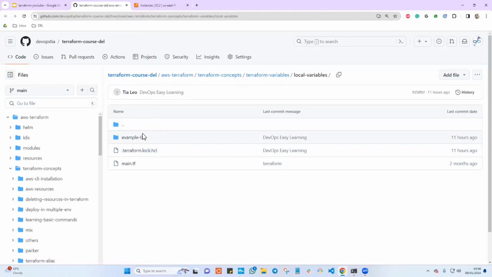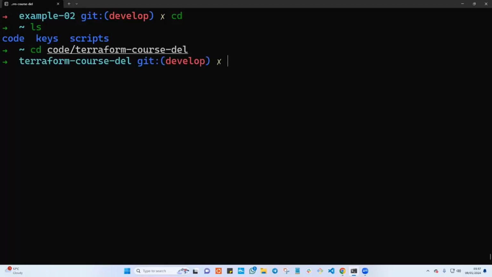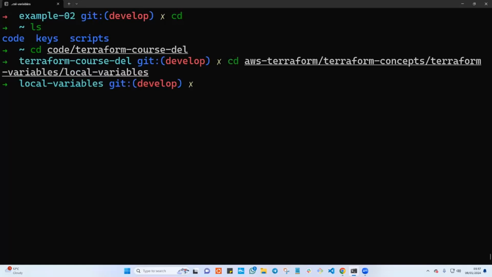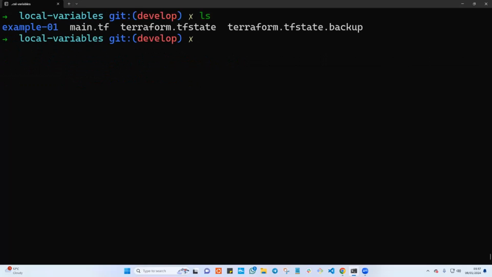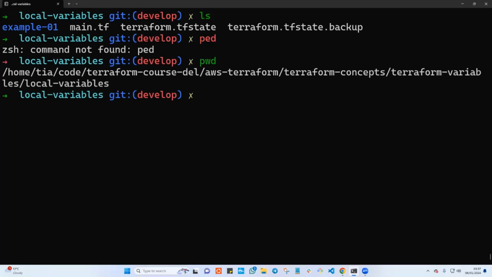I don't like to check out my code through GitHub. I always like to copy this link and go to my terminal, move to where the code is. I'm here in the root of this repository and I will cd into that specific path. I will type pwd to make sure that I am in the Terraform local variable directory, and I will type code here to open it.